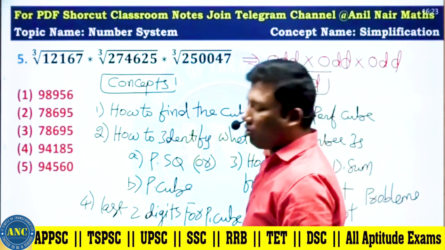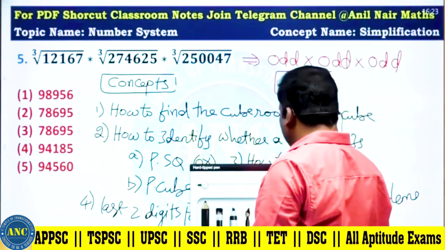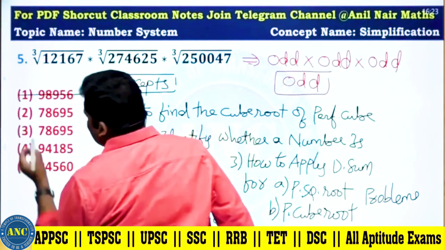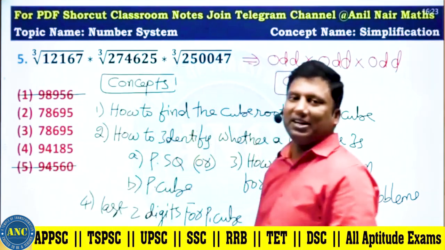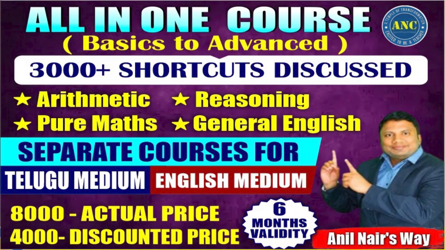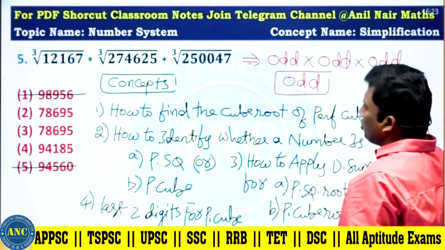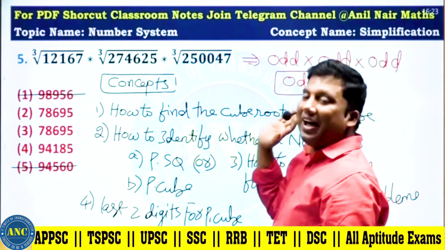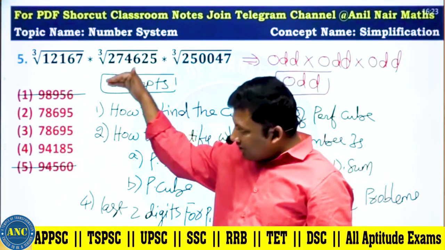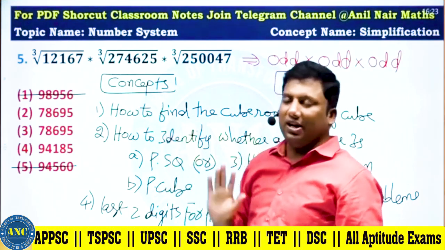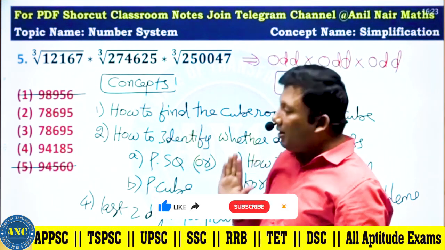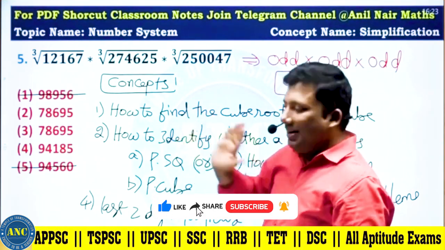Just by looking at the question, I am able to eliminate. This is eliminated and this is eliminated. Cube root of an odd number is an odd number. Odd times odd times odd is an odd number, so the answer should be an odd number. First option eliminated, fifth option eliminated. Two options eliminated by using number theory.